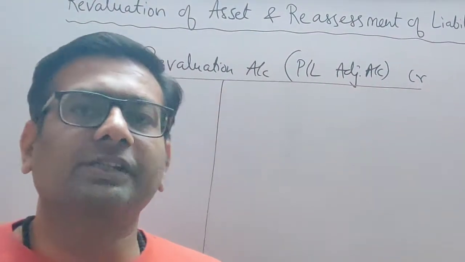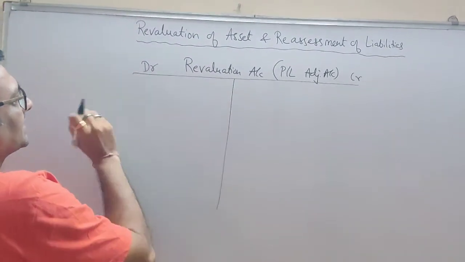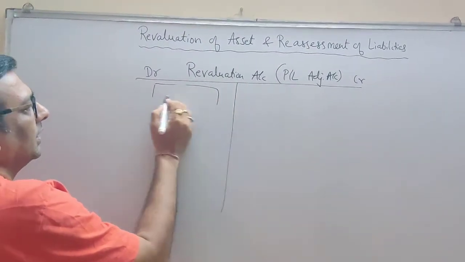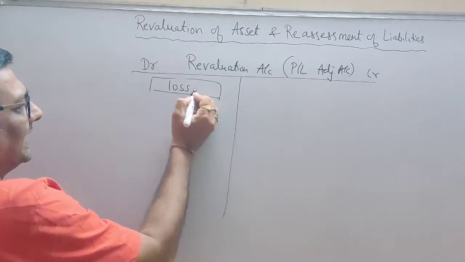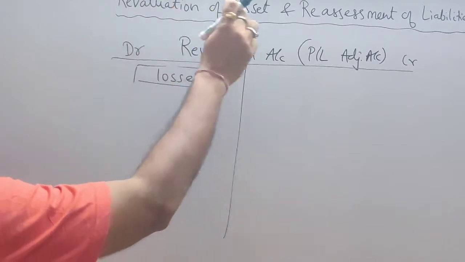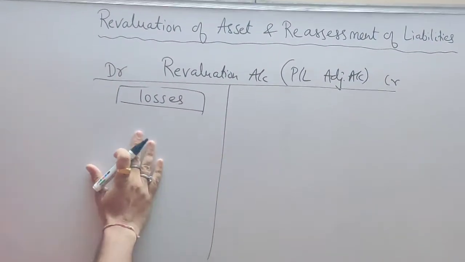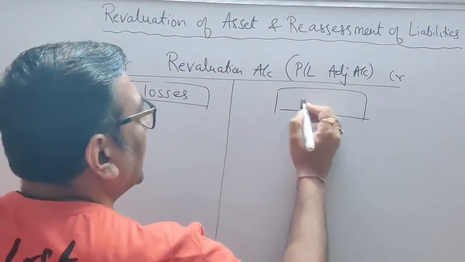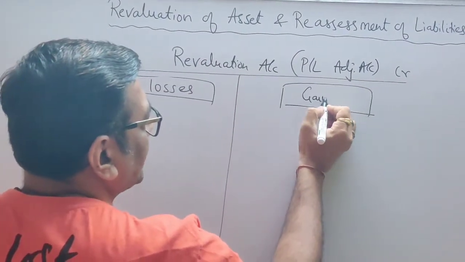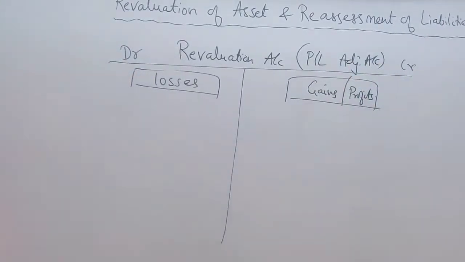So I hope you know what is the golden rule for nominal account. What is the golden rule, students? Yes, you are correct. Debit all expenses and losses. So all your losses because of revaluation of asset will be recorded here on the debit side. Credit all incomes and gains. So all your profits you will record on the credit side.